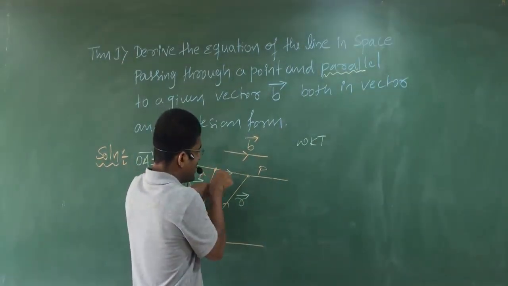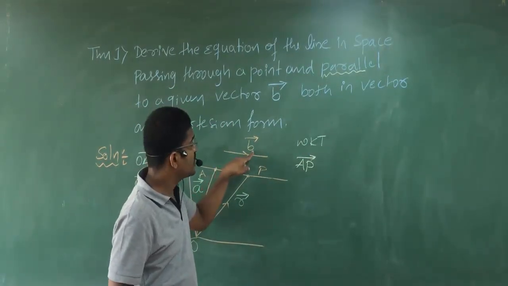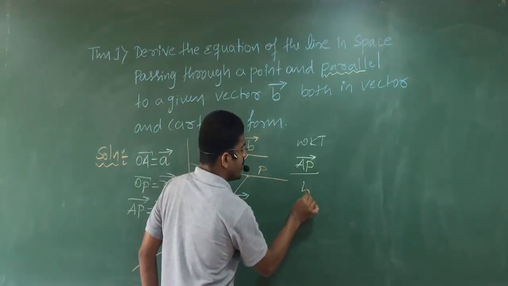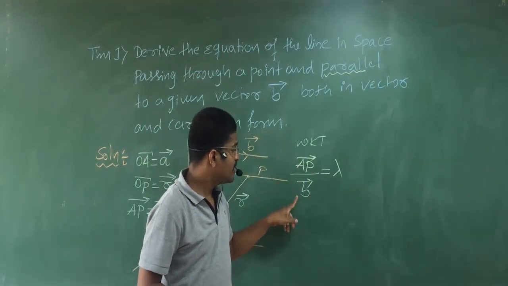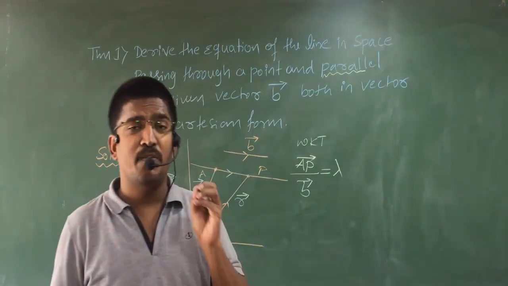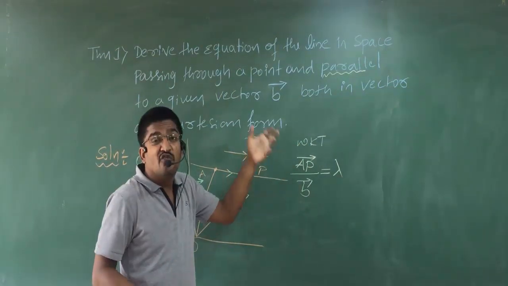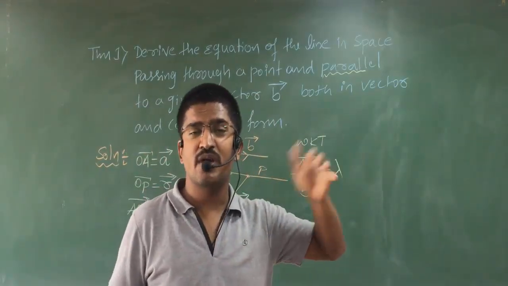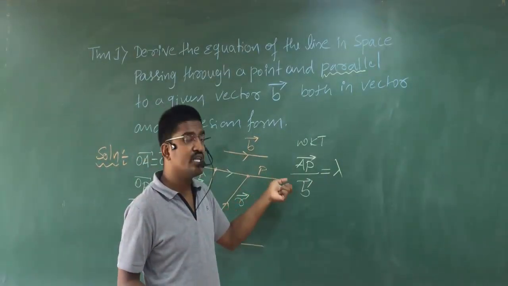That is, see here the line is vector AP and the second line is vector B. Their direction ratios are equal means vector AP divided by vector B equal to lambda. This is nothing but if two lines are parallel, their direction ratios are equal. I am writing it in vector form. In Cartesian form, (x−x1)/a equal to (y−y1)/b equal to (z−z1)/c, you can write. But here we are representing in vector form.